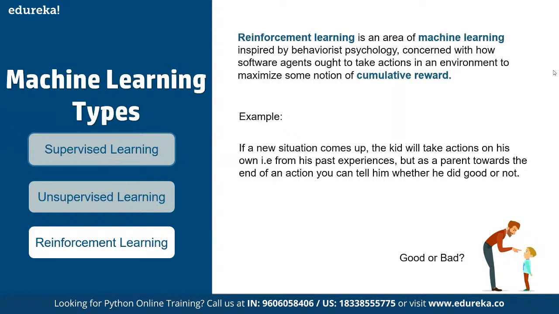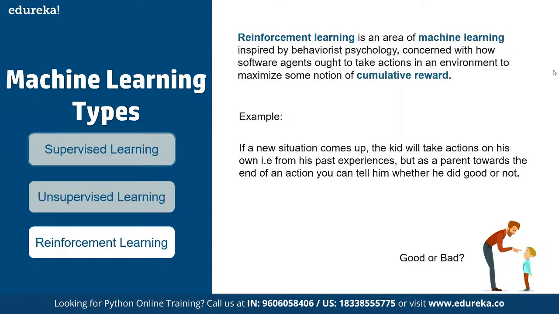In supervised and unsupervised learning, we give the system a data set, in the unsupervised case an unlabeled data set. But here in reinforcement, we don't train the system directly. We allow the system to learn from its own actions, and we give a reward for a good action, and a negative pointer for an incorrect course of action that the system may have performed. All right. So that is how we define it here.